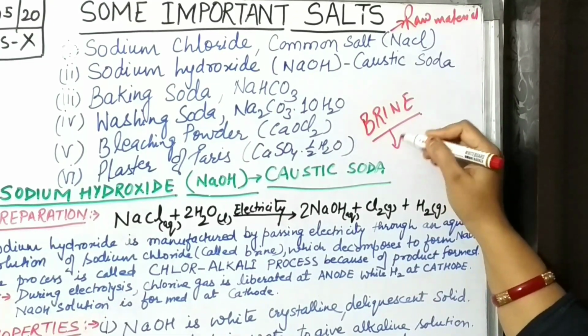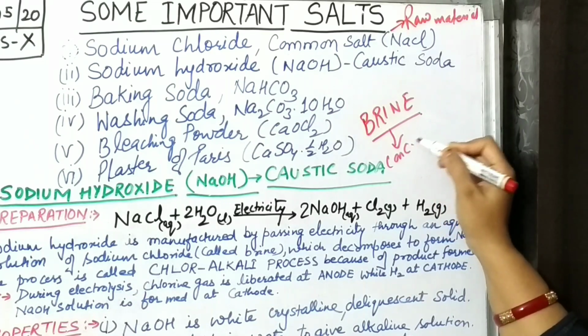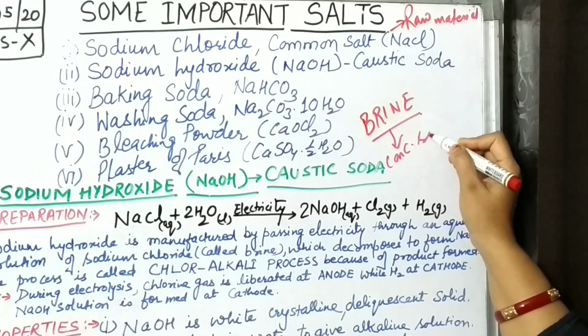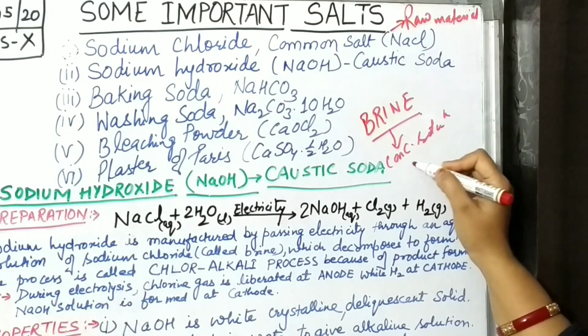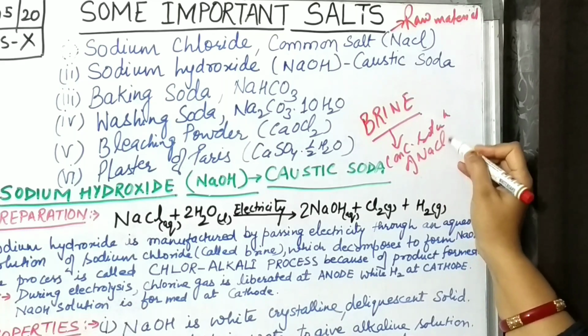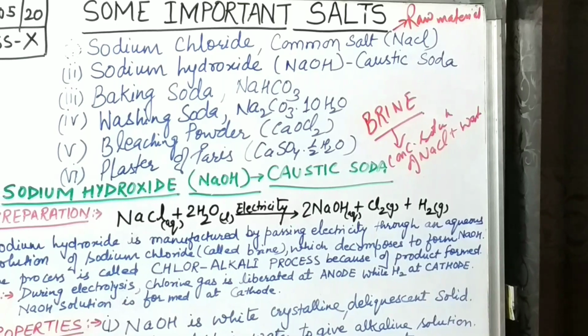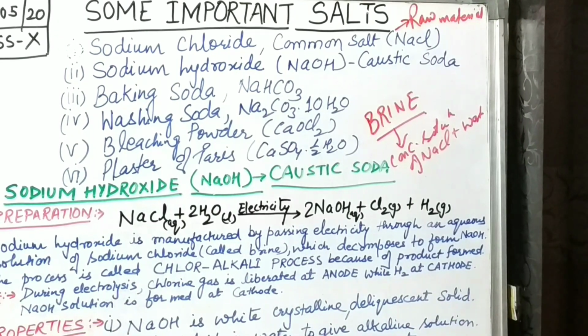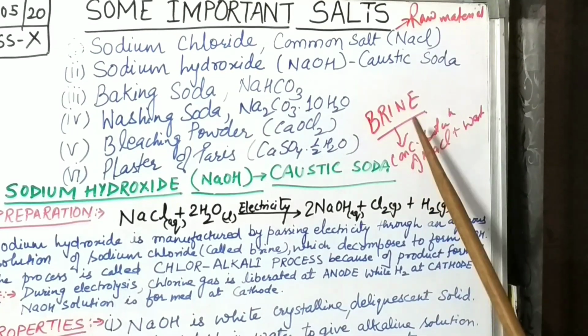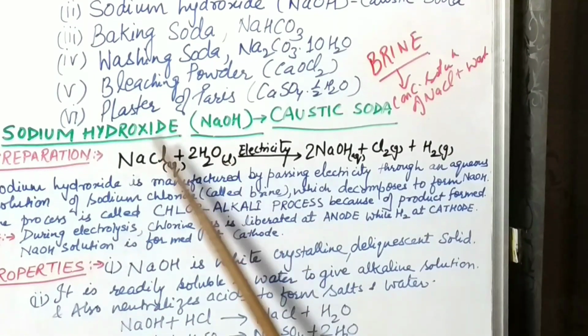Brine means a concentrated solution of NaCl and water, means aqueous solution of sodium chloride. When it is more in amount in water, then it is termed as brine.